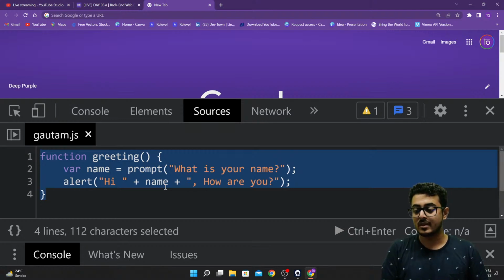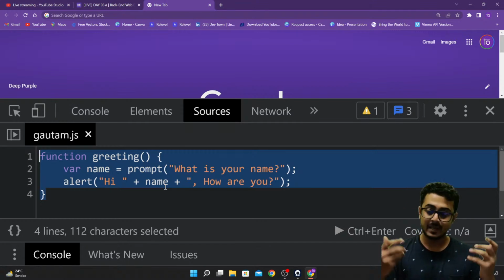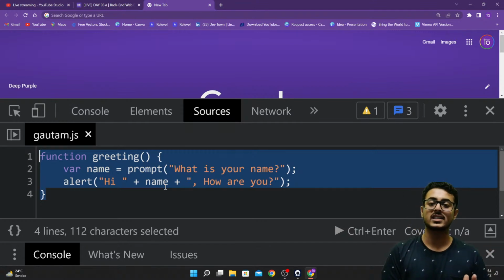Sonu Kumar, if you're not able to understand, please be on time. There's nothing else that I can do for you. I'm trying to make sure that it is as simple as possible for everyone to understand. I'm making sure that I'm repeating everything twice and thrice.